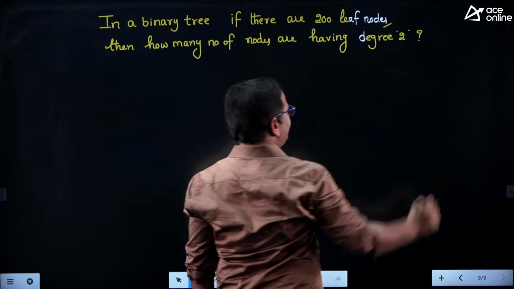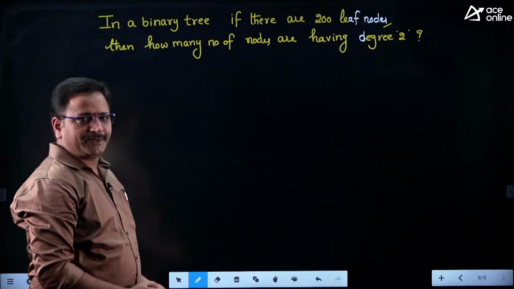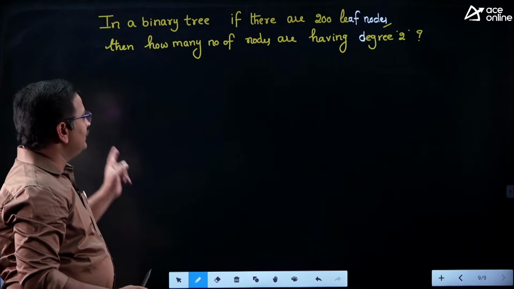How many nodes are having degree 2? Clear friends. So this type of question can also be expected. Based on the application you can solve the problem.